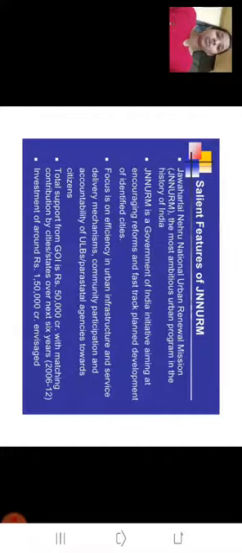The first yojana which was done by the government in 2005 is JNNURM. The full form of this organization is Jawaharlal Nehru National Urban Renewal Mission. This is a little bit big. The most ambitious urban program in the history of India. You must have heard about this organization. This program was launched in 2005.